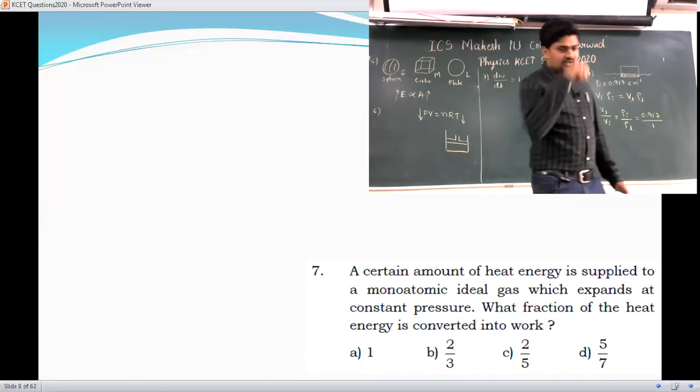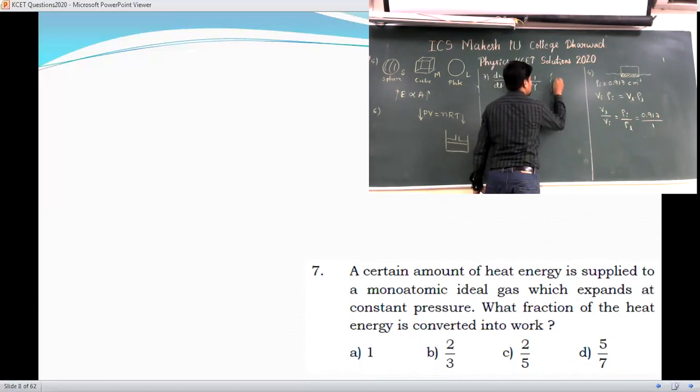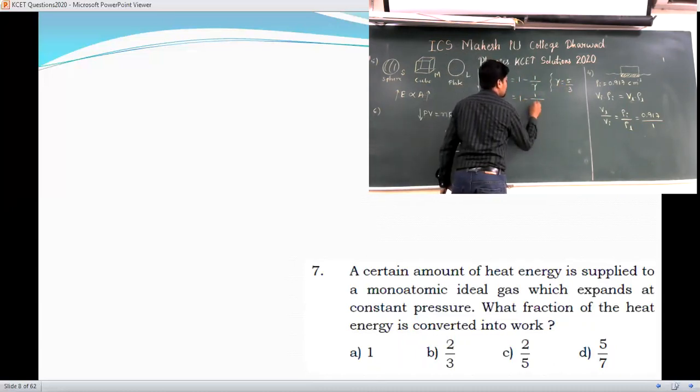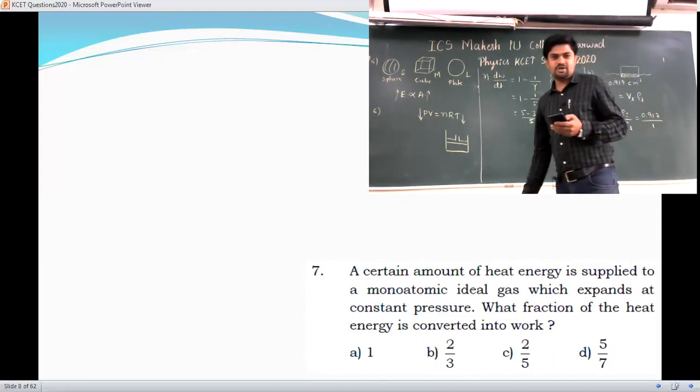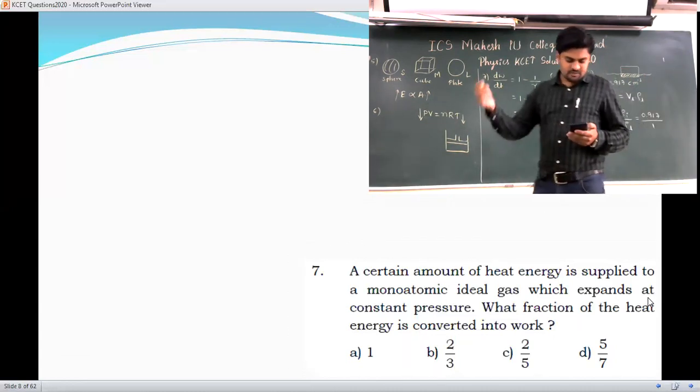As they have given a monoatomic gas, what is the value of gamma there? For a monoatomic gas, the value of gamma is 5 by 3. So here it is 1 divided by 5 by 3. When you calculate that, you get 5 minus 3 divided by 5. So you are getting 2 by 5. That will be your answer. So 2 by 5, option C, you can choose that. Very simple problem. Yes, we'll go to the next one.